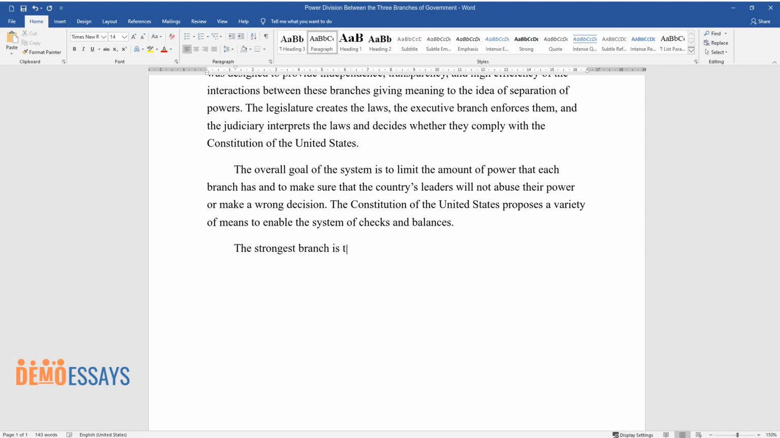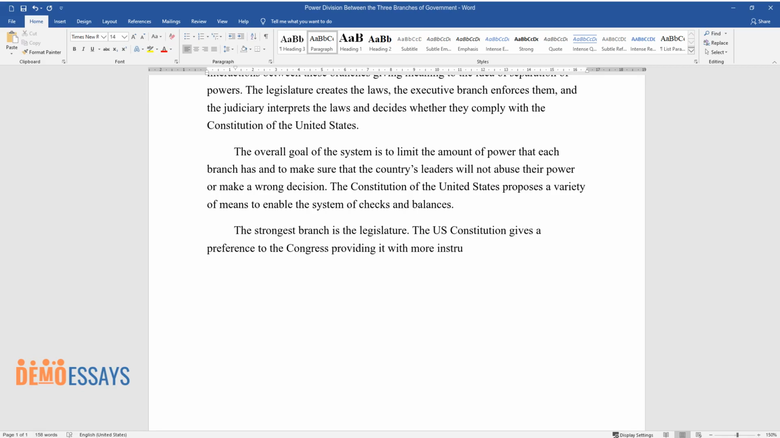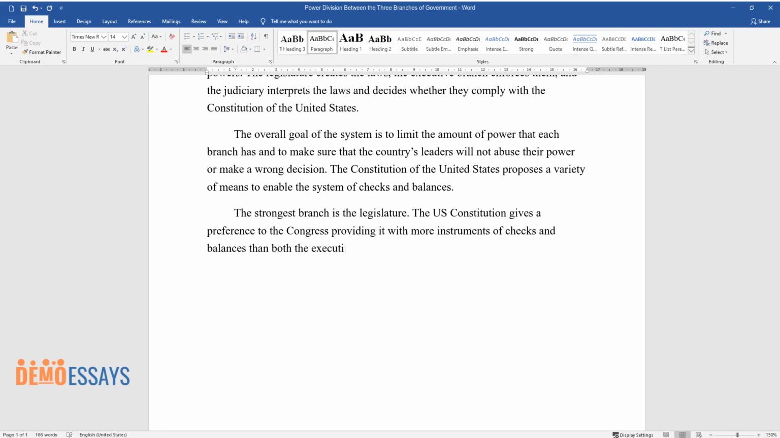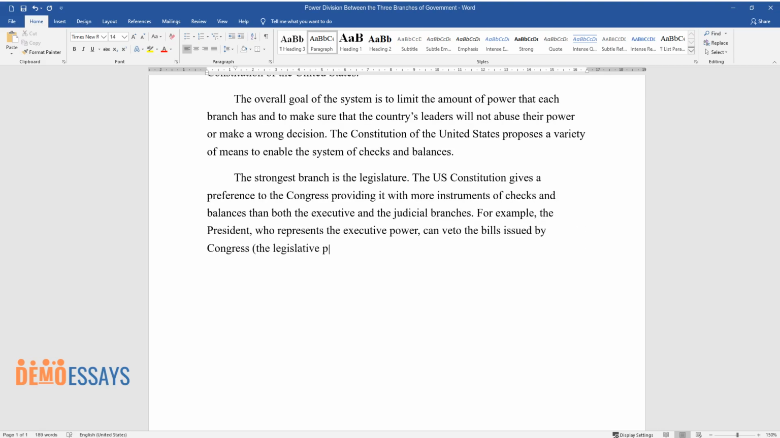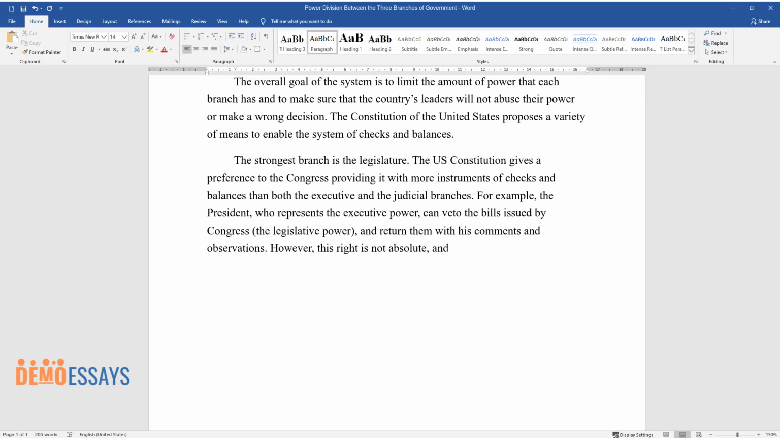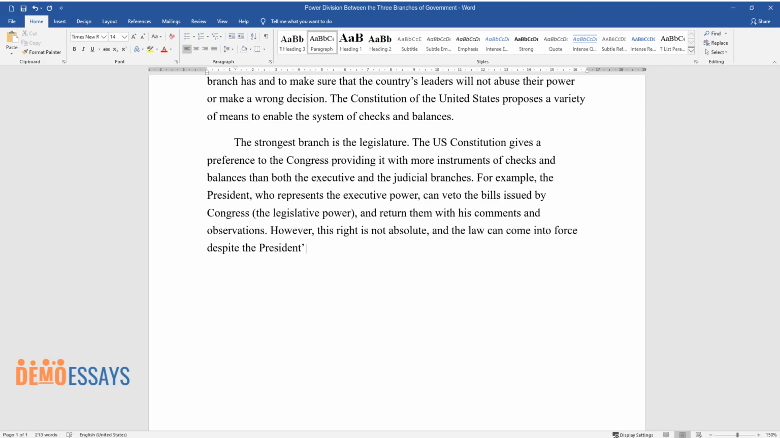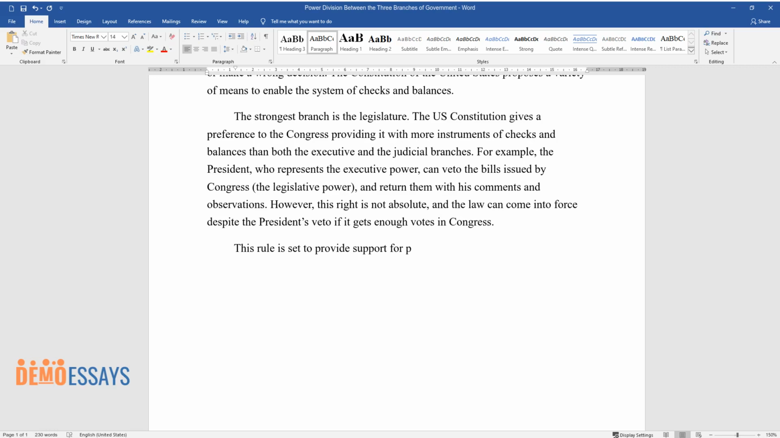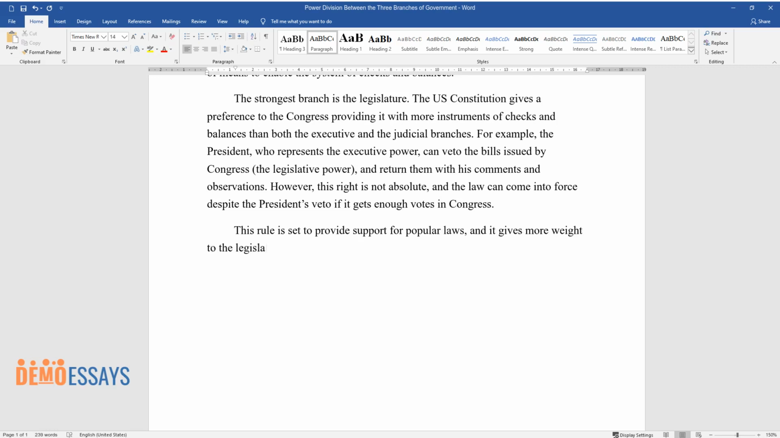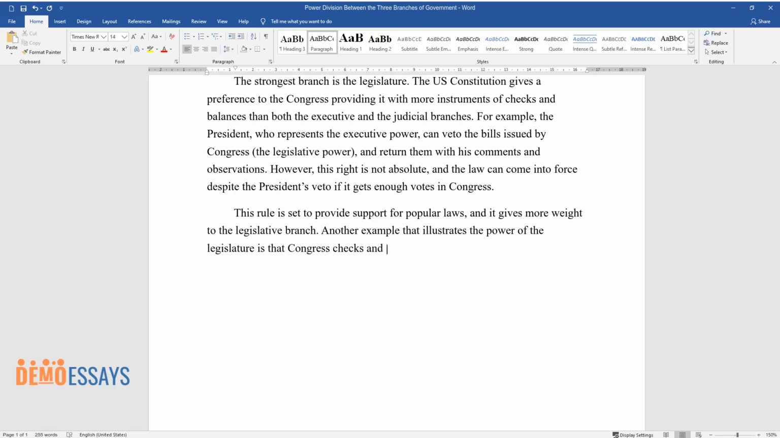The strongest branch is the legislature. The U.S. Constitution gives a preference to the Congress, providing it with more instruments of checks and balances than both the executive and the judicial branches. For example, the President, who represents the executive power, can veto the bills issued by Congress, the legislative power, and return them with his comments and observations. However, this right is not absolute, and the law can come into force despite the President's veto if it gets enough votes in Congress. This rule is set to provide support for popular laws, and it gives more weight to the legislative branch.